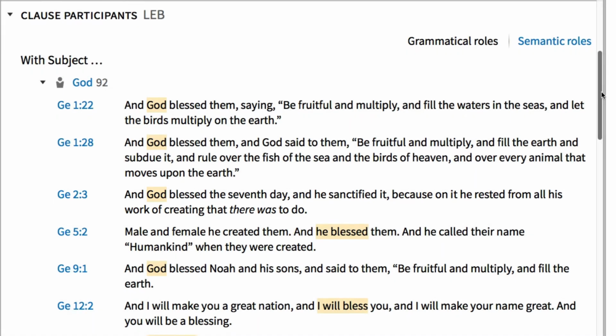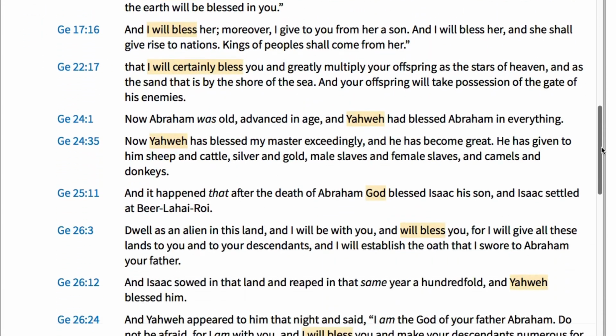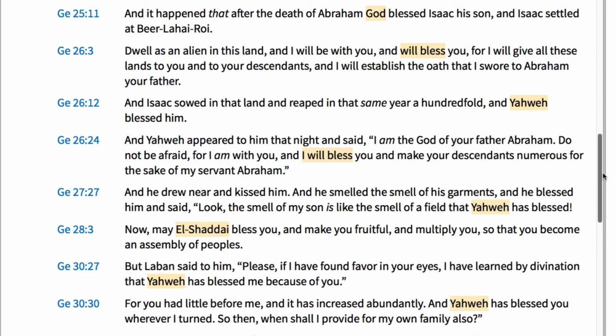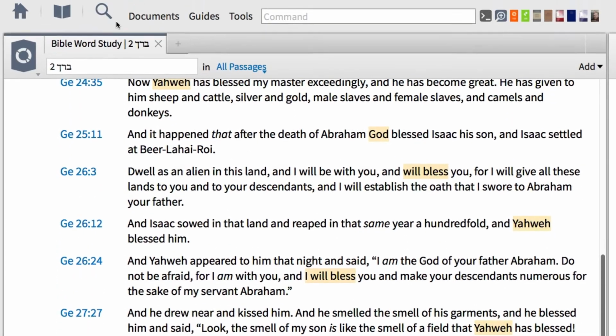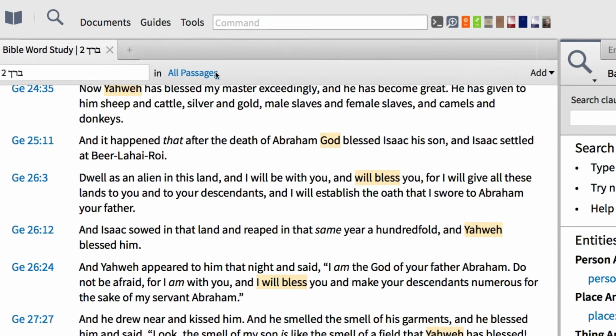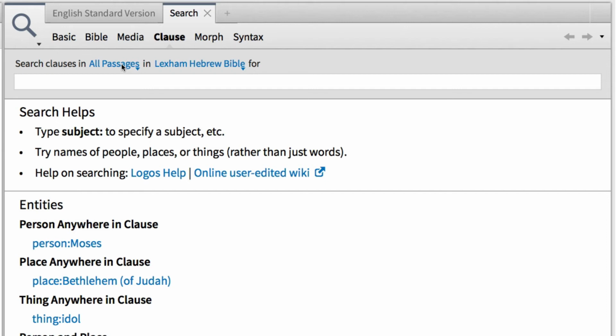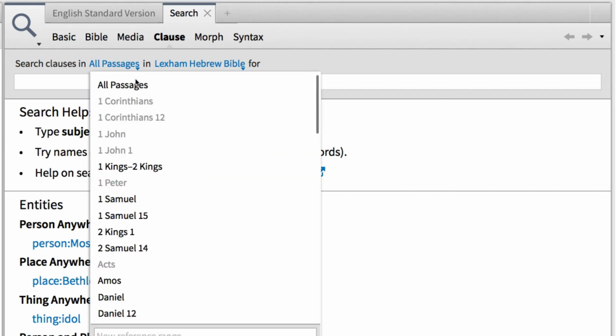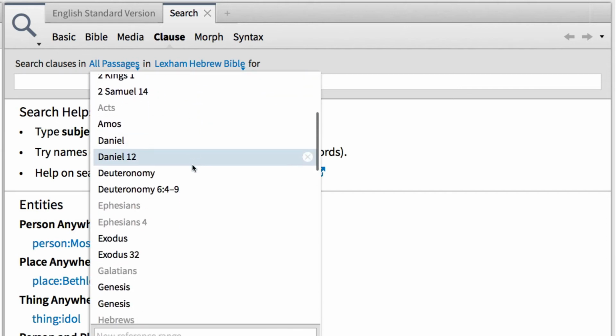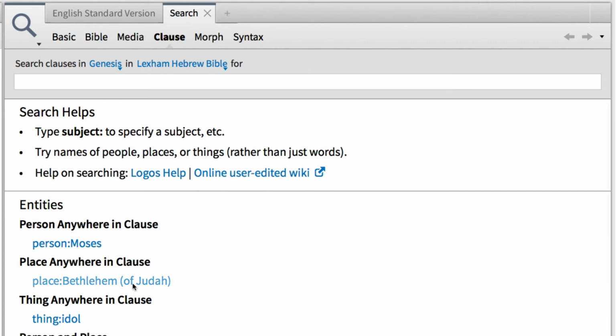As you continue to scan through your results, you'll find other people and things blessed by God, and the list is quite long. To narrow the results to just the book of Genesis, open up a new search and choose to run a clause search. Here we can find the same information exposed in the Bible Word Study Report. For this search, adjust your Bible references from all passages to Genesis. Then, make sure you're searching the Lexham Hebrew Bible.